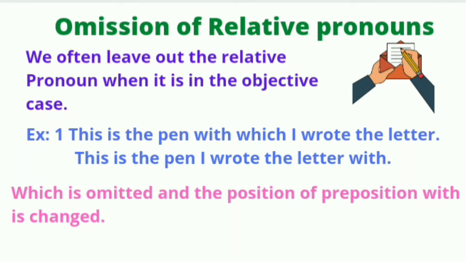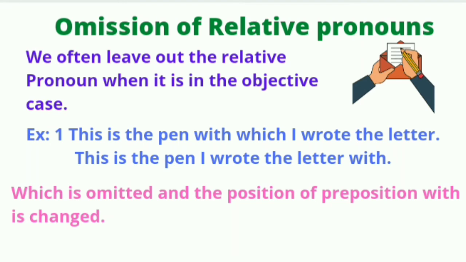Now let's focus on omission of relative pronouns, meaning where we are not supposed to use relative pronouns. We often leave out the relative pronoun when it is in the objective case. This is the pen with which I wrote the letter. Instead of writing this, we should write, this is the pen I wrote the letter with. So here we have omitted which, and we have changed the position of the preposition with. We placed it at the object position.